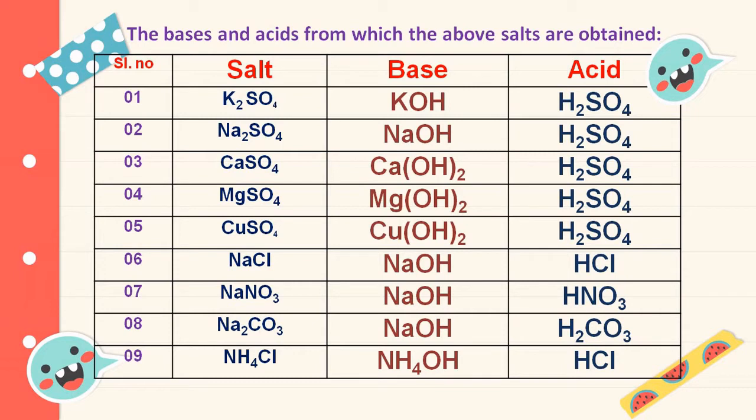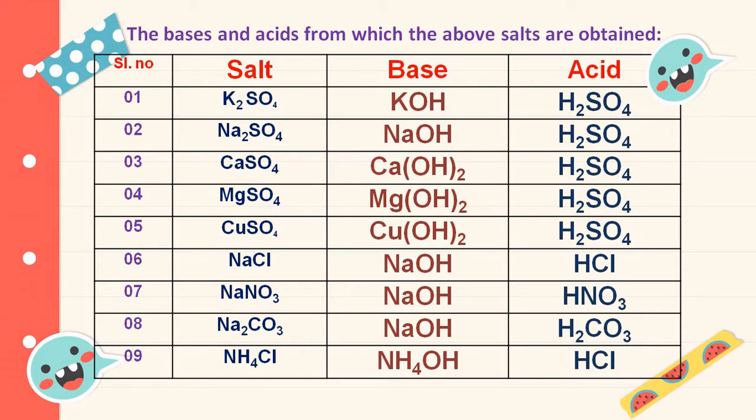Copper sulfate salt is formed by the reaction between copper hydroxide and sulfuric acid. Sodium chloride is formed by the action between sodium hydroxide and hydrochloric acid.